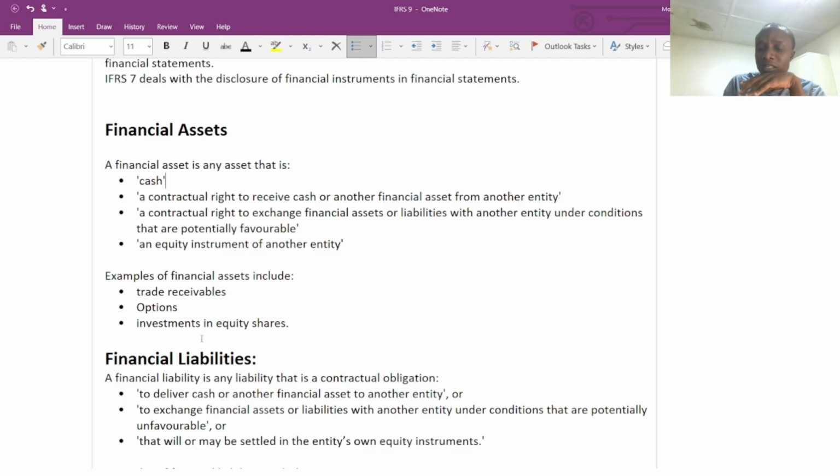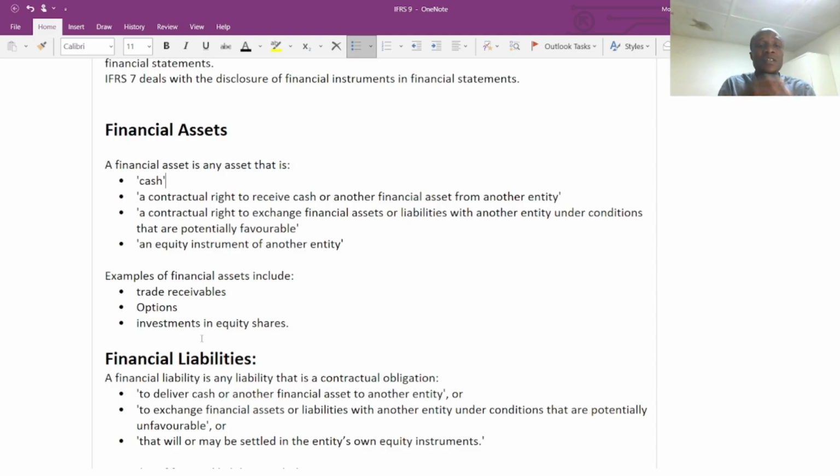A contractual right to exchange financial assets or liabilities with another entity under conditions that are potentially favorable. You can understand this when we look at the swap. For instance, company A is operating in dollars as its functional currency, and company B is operating in pounds, for example.